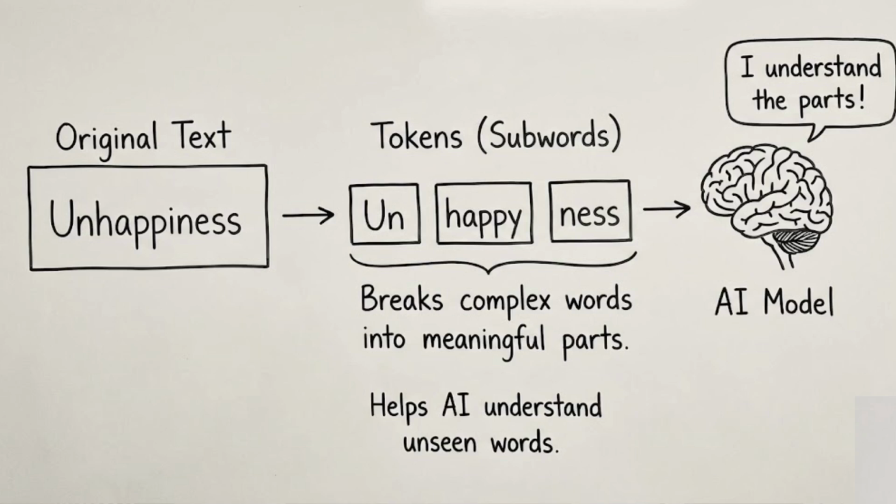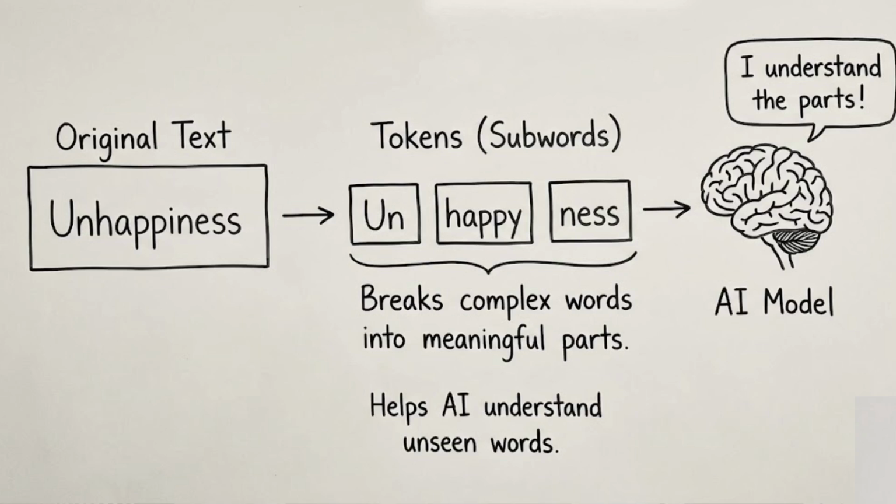Then we have subword level tokenization. We mostly use subword level tokenization in AI, because it preserves the correct logic and meaning of a particular word. For example, take the word unhappiness.